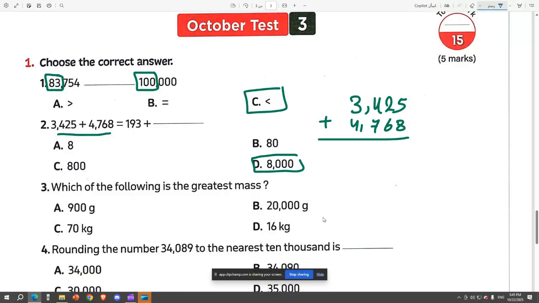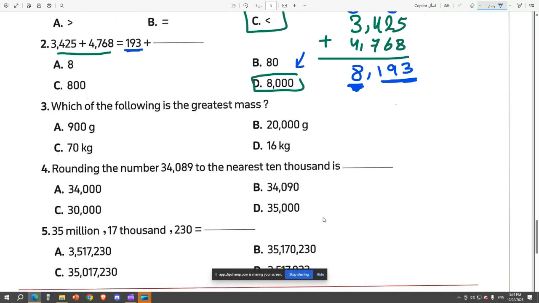So 5 plus 8 is 13, put the 3, carry 1, 1 plus 2 is 3, 3 plus 6 is 9, 4 plus 7 is 11. Super. Put one on the top, or carry one on the top. So this will give you 8. So you already have 193. There is the 193. So what's missing? The 8,000. This is the correct answer.